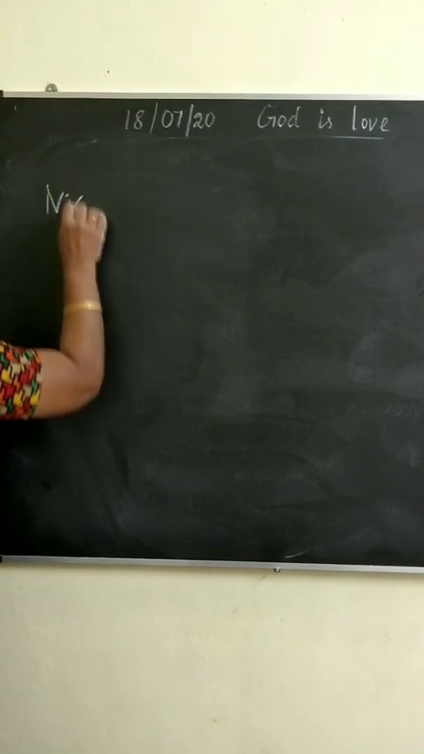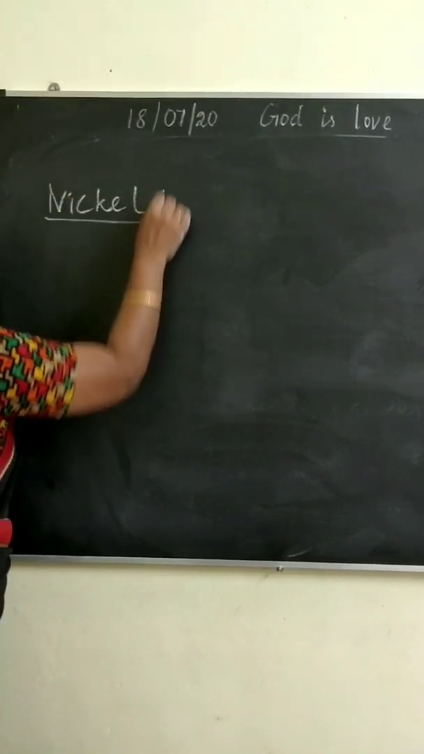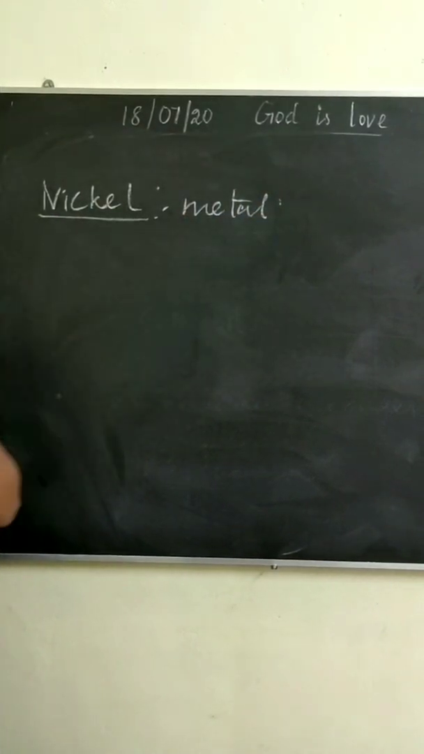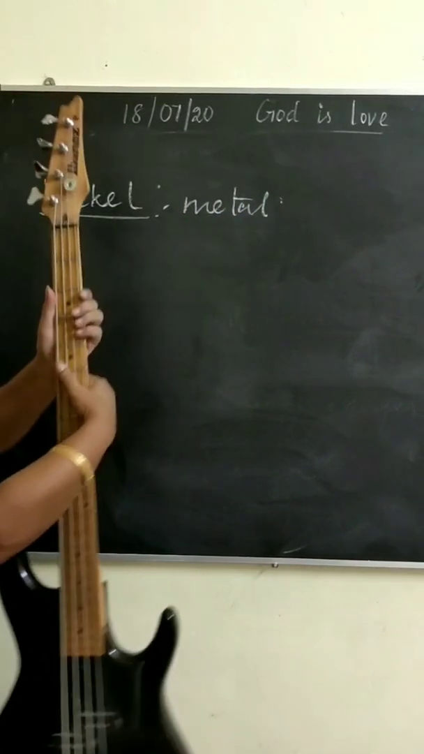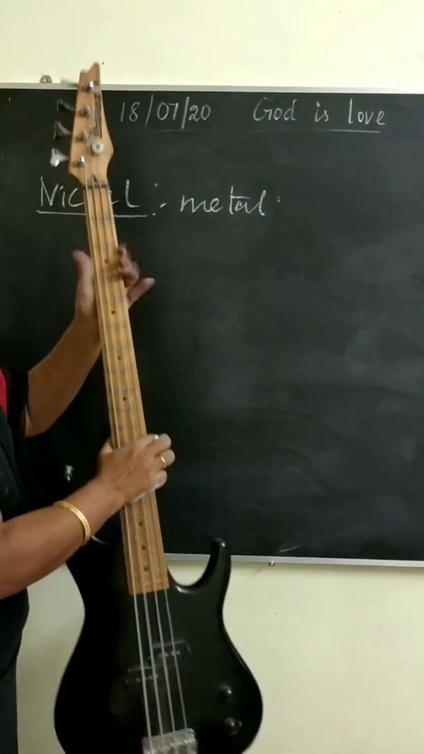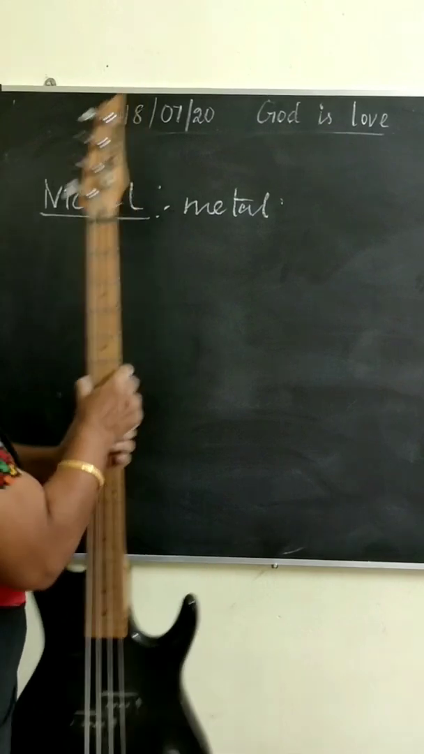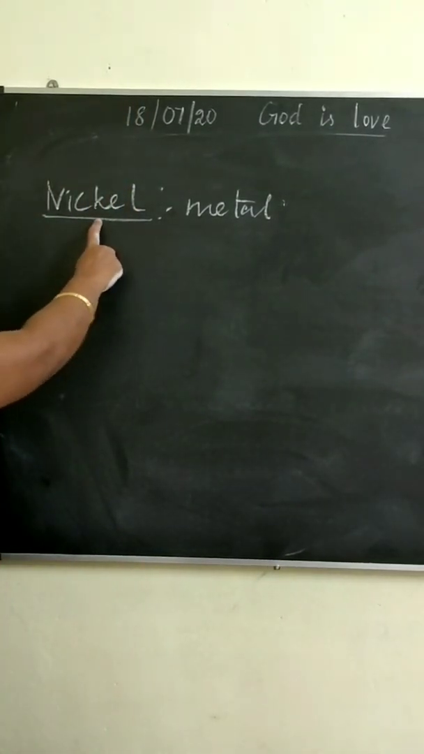Then nickel. Nickel is a metal. Listen, the strings of the guitar are made up of nickel with steel.